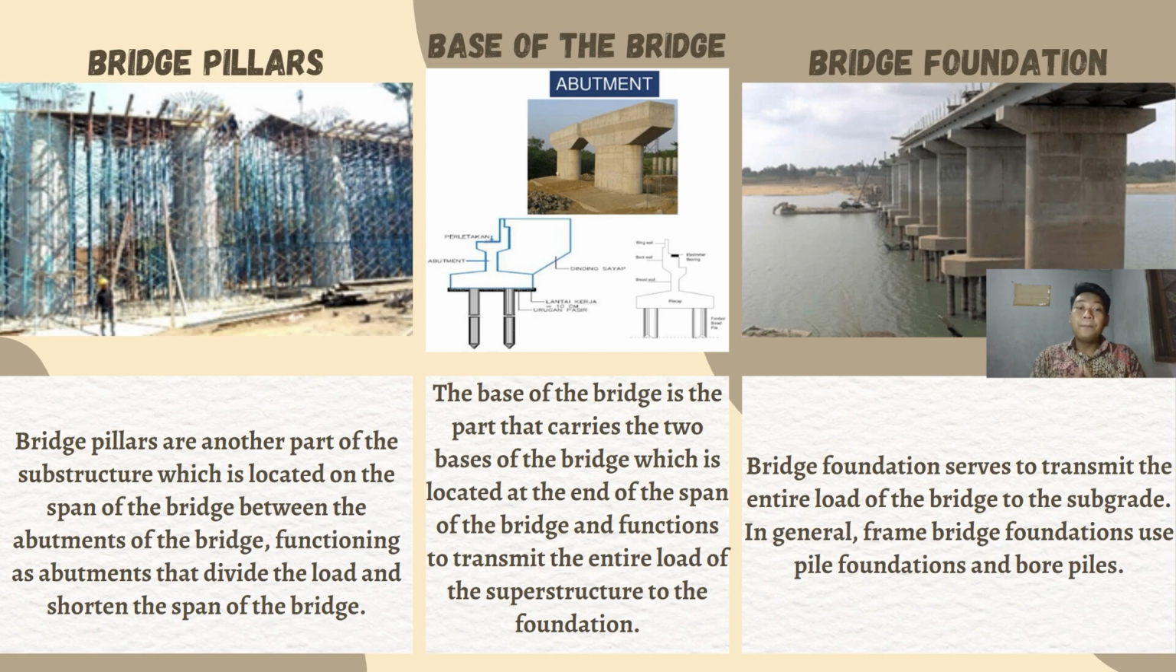2. Bridge abutment. The abutment is the part that carries the two ends of the bridge, which is located at the end of the span of the bridge and functions to transmit the entire load of the superstructure to the foundation. 3. Bridge foundation. Bridge foundation serves to transmit the entire load of the bridge to the subgrade. In general, bridge foundations use pile foundations and bored piles.